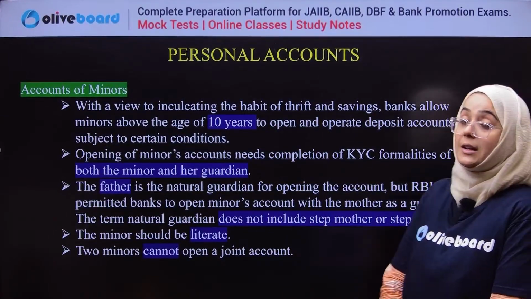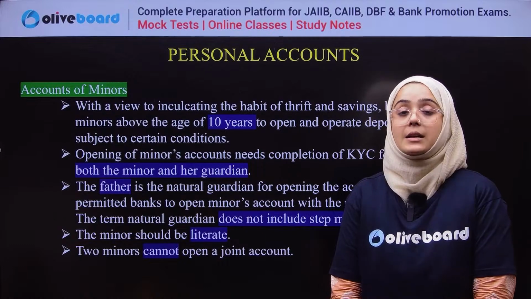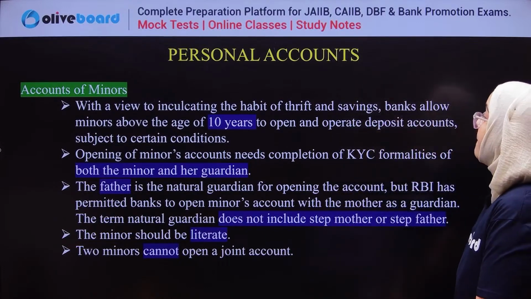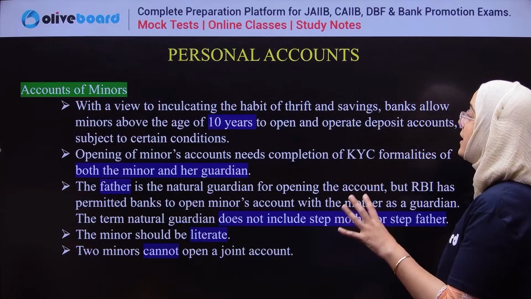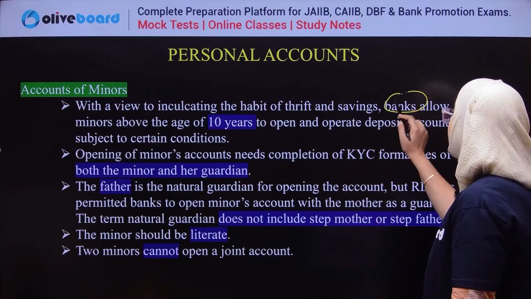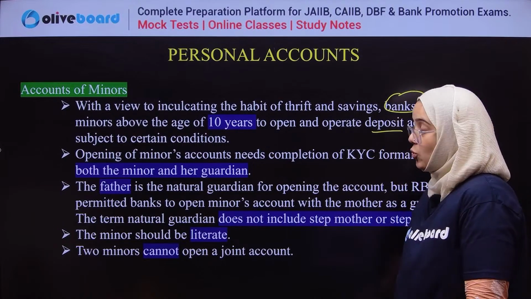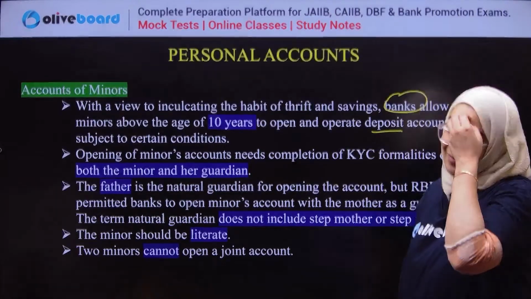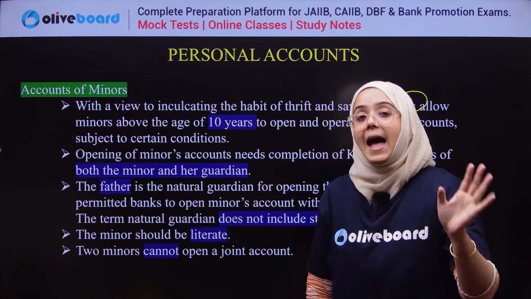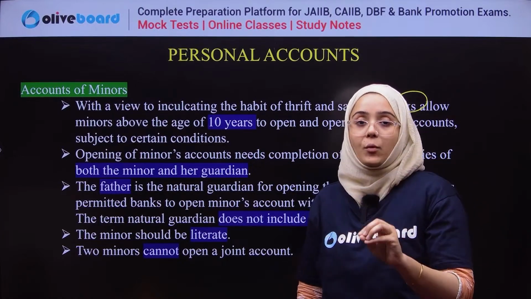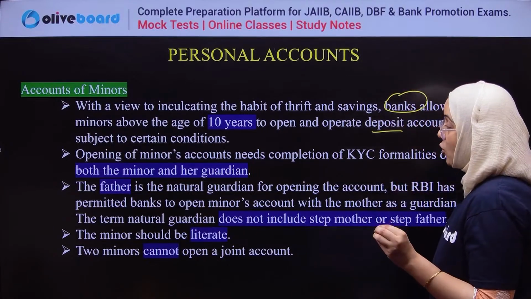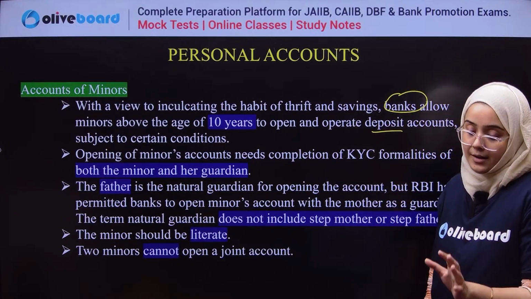Okay, next, account of a minor. What are the terms and conditions for opening the account of a minor individual? First of all, for any minor above the age of 10 years, banks allow them to operate and deposit in a savings account with certain terms and conditions. Means if any minor is above 10 years, the bank can allow that minor to operate the account and deposit money in their savings account, obviously with certain terms and conditions.